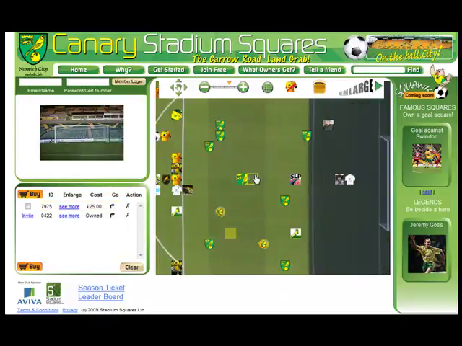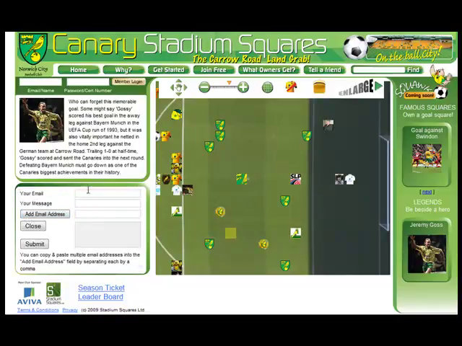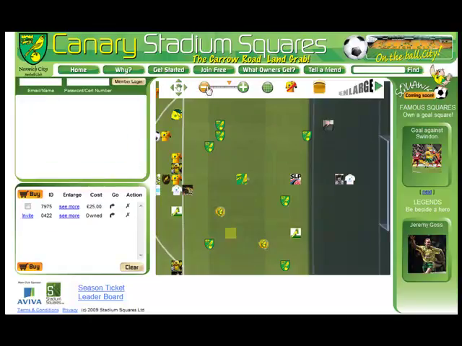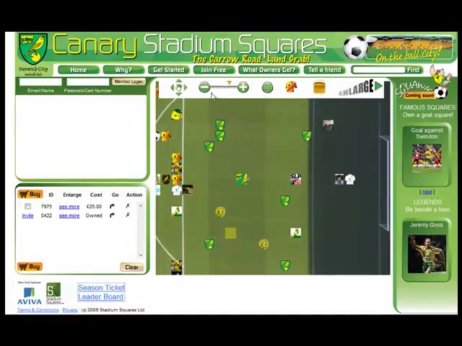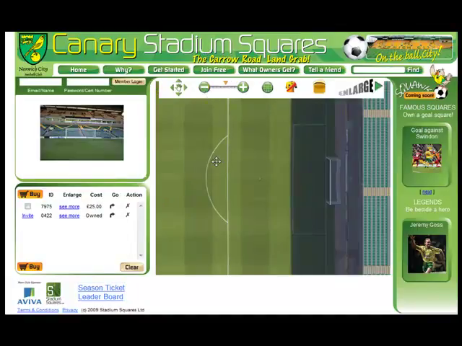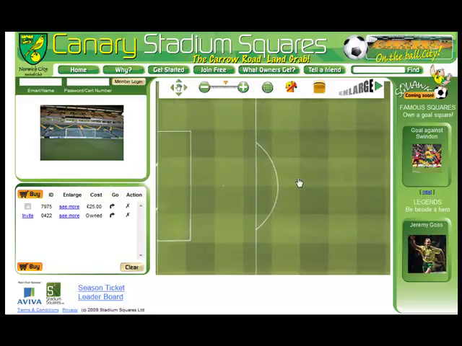We are running a competition to win a free season ticket. You can send a link of your square to your friends and family, and whoever gets the most visits wins the season ticket. You can see how you're doing by looking on the leaderboard. We've even had a canary made out of solid gold, worth over £3,000. Owners will have an equal chance to find this in an on-screen treasure hunt competition just after Christmas.